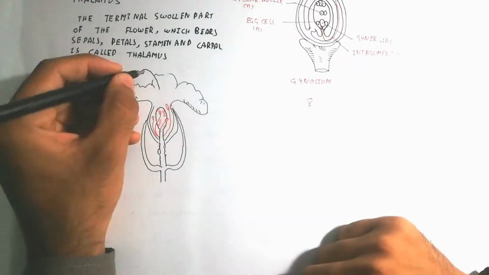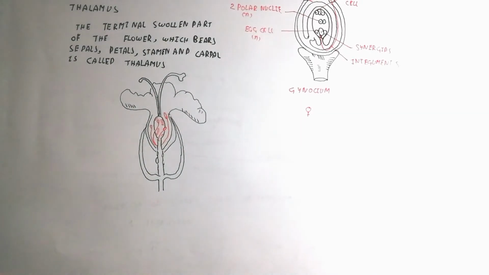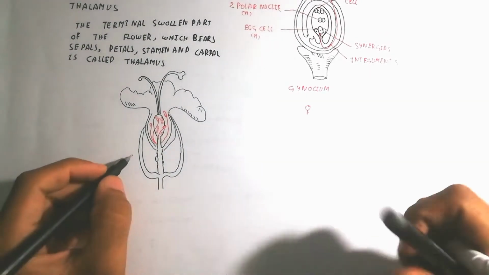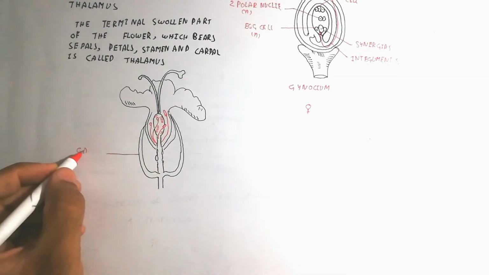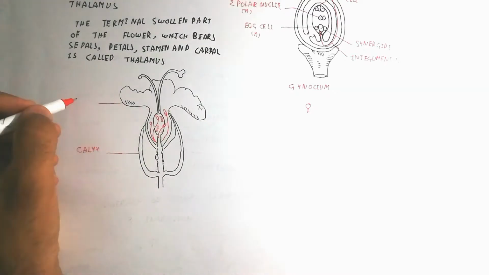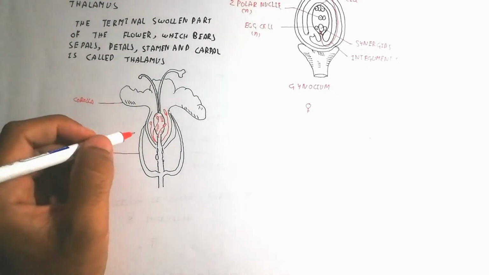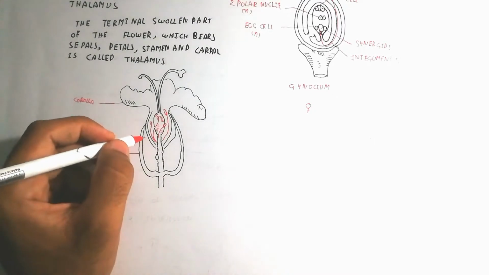So now we will talk about the arrangement of corolla, sepals, petals, stamen, and ovary. Basically the internodes are present.